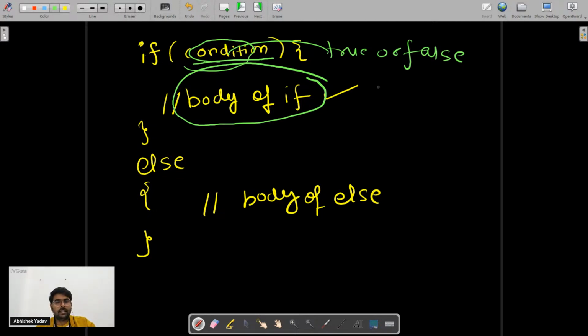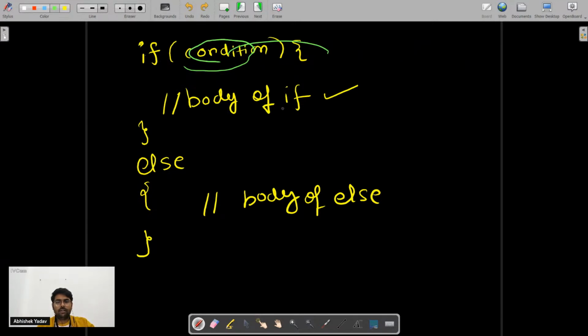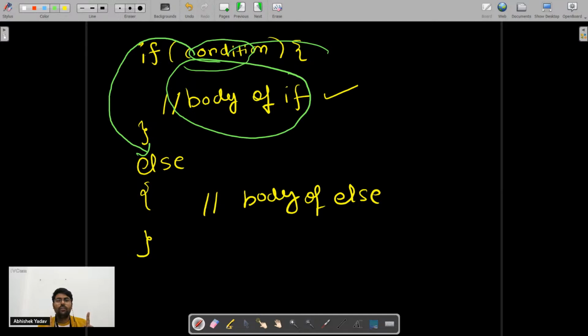And if the condition is false, then what will happen? First I will check the condition. The condition is false, so I will not execute the body of if. I will just go to the else part. Okay, I will skip a part of the code here, right?